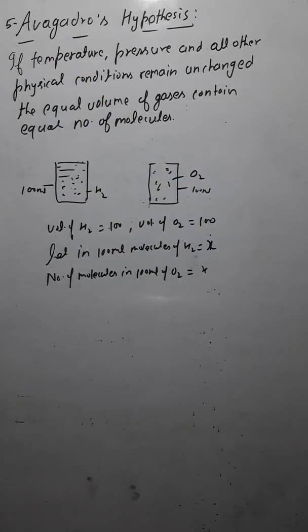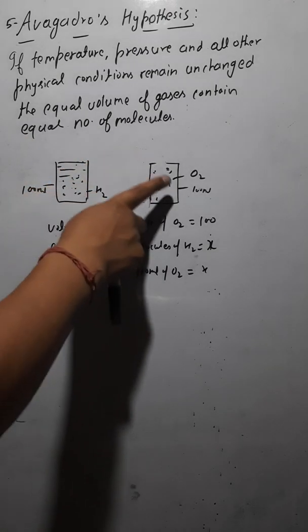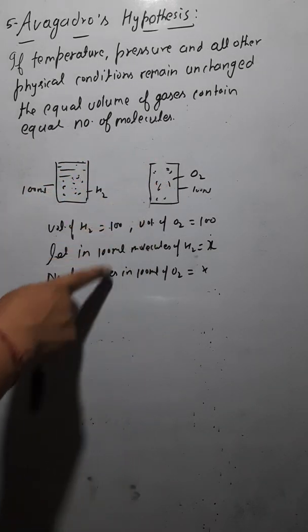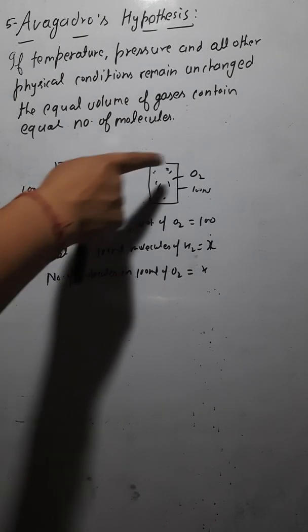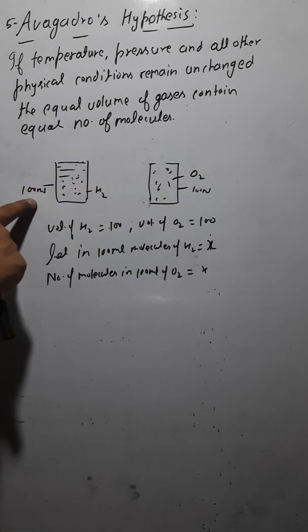This is Avogadro's hypothesis. Are you getting this? Let me tell you again. Equal volumes of gases would contain an equal number of molecules. Here if you see, both the gases have the same volume, 100 ml, 100 ml.